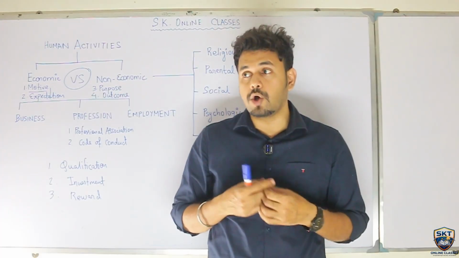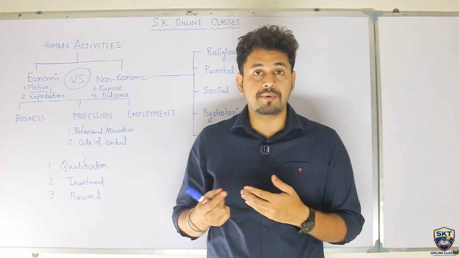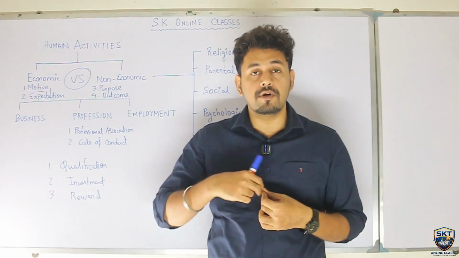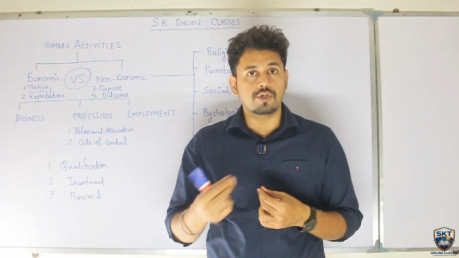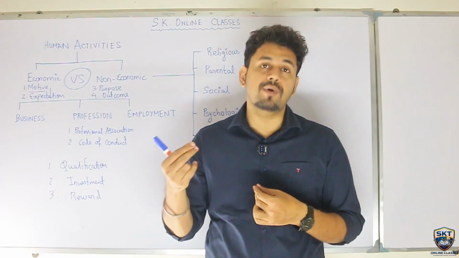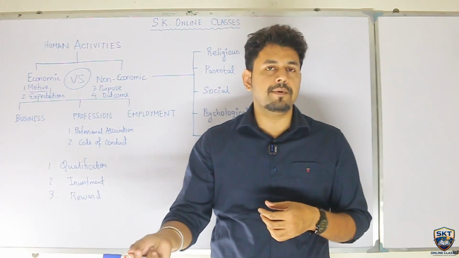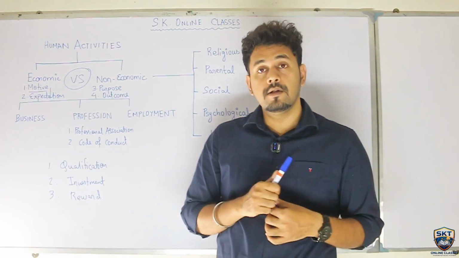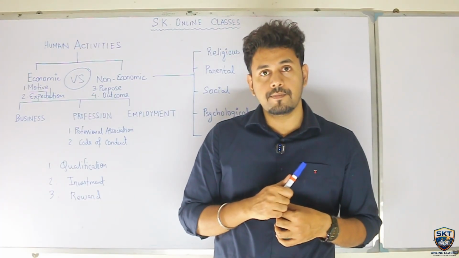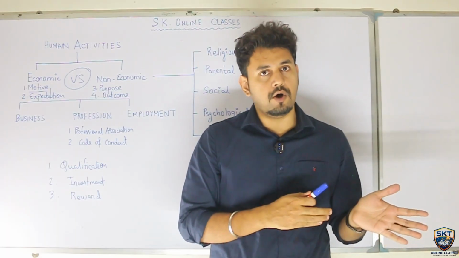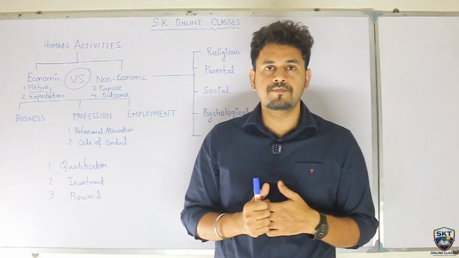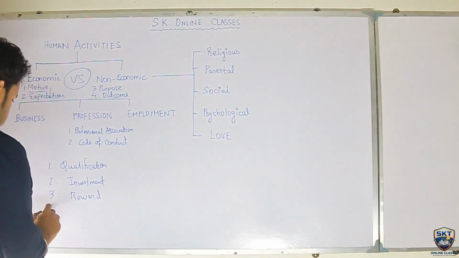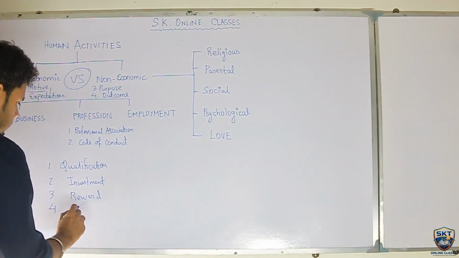When we go to a doctor in his clinic where he's practicing, we get ourselves treated. What do we pay in return? Their fees. 1000 rupees, 800 rupees, 600 rupees, or 1200 rupees. The fees that we are paying is the reward for a professional. Then what in that case will be the reward for an employee? It will be salary for office employees, wages for laborers. So, third point covered.